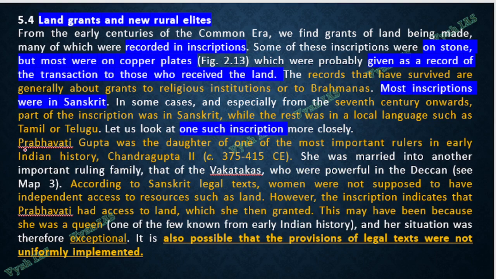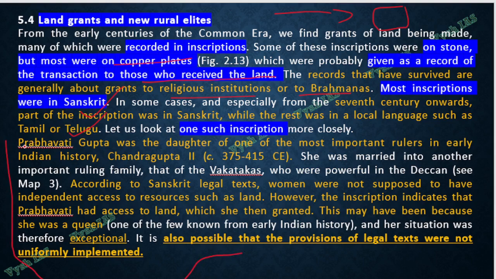So here land grants also happened, and when somebody is giving land to someone, that will be recorded like a receipt. You need something, right? So mostly on copper plate you will record it. Those who receive the land will get the details about the transaction which happened between those two people. And sometimes land will be given to individual persons, or it will be given to religious institutions or Brahmins, and everything will be inscribed, mostly in the Sanskrit language. If it's in the south, it will be in Tamil or Telugu, the local language. So here one detailed inscription is given of one such land grant.